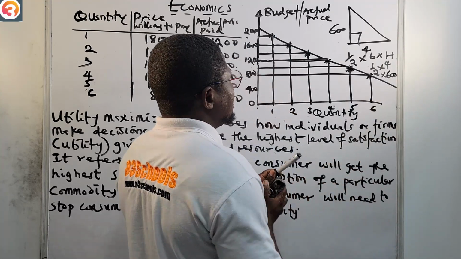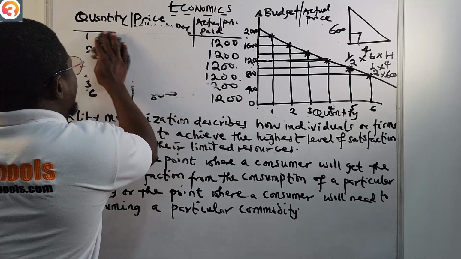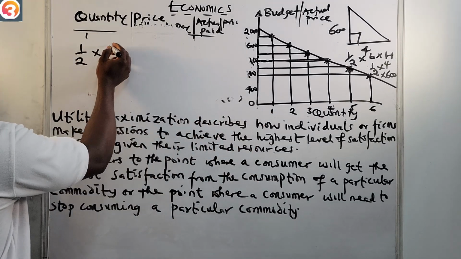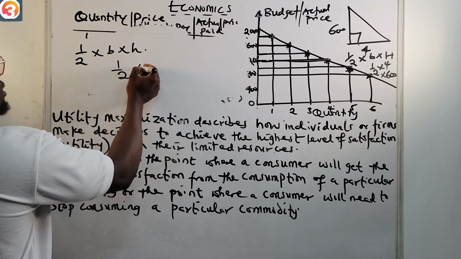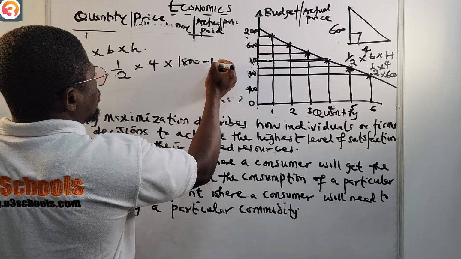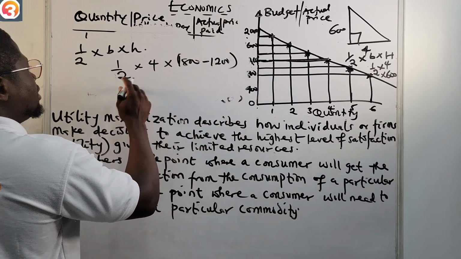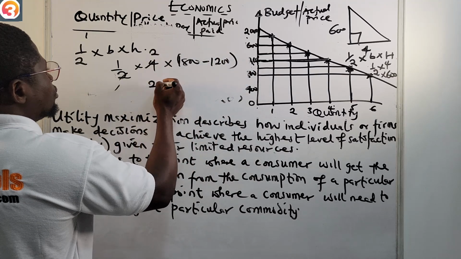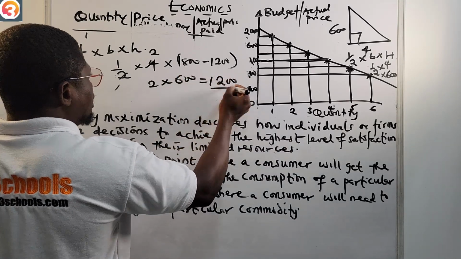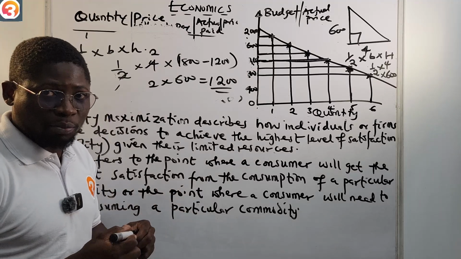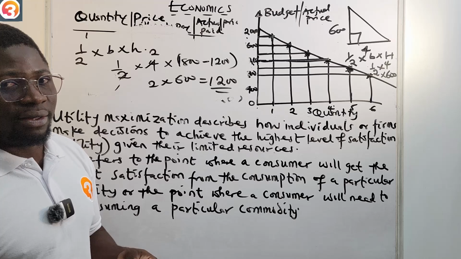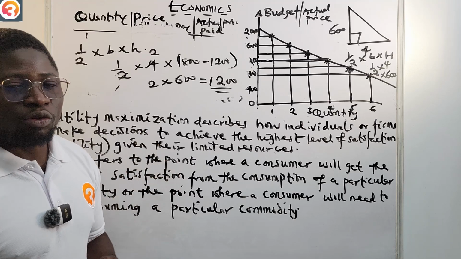Let us do that out clearly. Half times b times h. 1/2 times base, which is 4, times height, which is 1,800 minus 1,200. Two into 4 is 2, so 2 times 600 is 1,200. When we calculated the total consumer surplus, what did you have? It was 1,200. You will see it in your exam, so you do not have to joke about it. That's how we calculate consumer surplus.